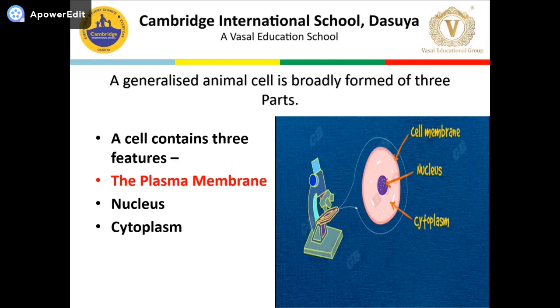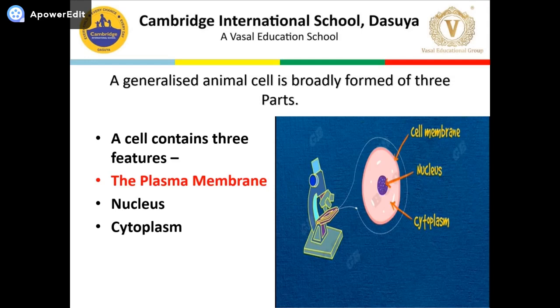First of all, in this lesson, I am going to discuss only the plasma membrane. Now, what is this plasma membrane? The plasma membrane is the outermost layer of the cell. It is a covering of the cell. It separates the content of the cell from the external environment.